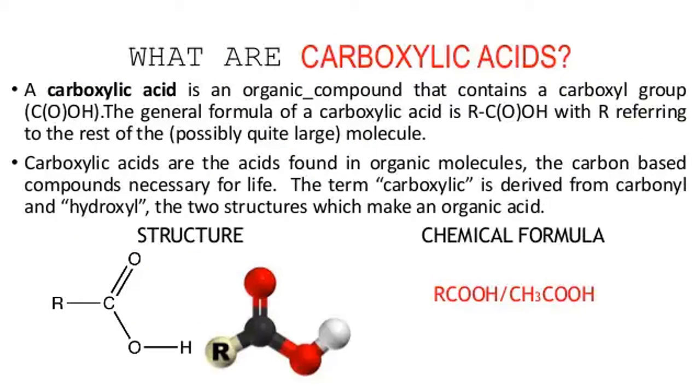Okay, now we'll come to the real part of 12th class. What are carboxylic acids? Basic question. A carboxylic acid is an organic compound that contains a carboxyl group. The general formula of a carboxylic acid is RCOOH. I have written O in the bracket indicating that there is a link between C and the O, and C and the OH. So this O is separate. Okay. Here at the bottom I have shown.